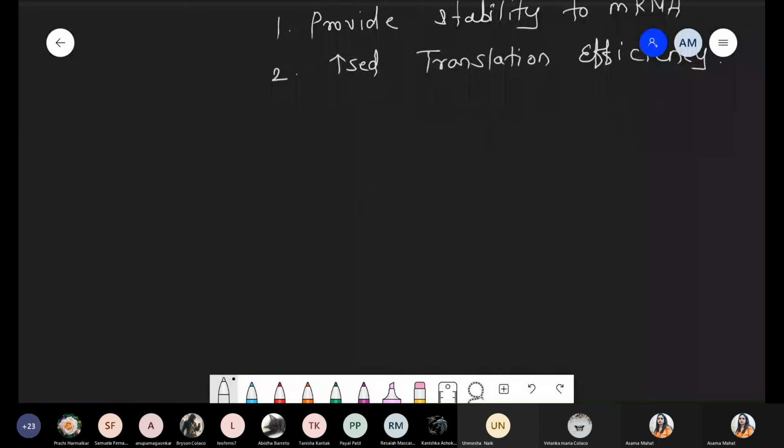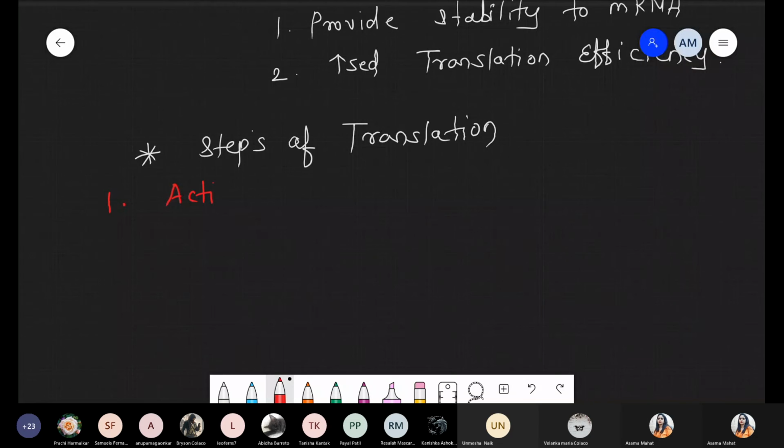Okay, chalo. So the next part is the steps of translation. Translation we have to study in 5 steps. First step, first phase: activation of amino acid. Please remember, for amino acid I am writing only AA, capital A, because हमें diagram भी draw करना है, so it's not possible to draw amino acid in a small diagram.